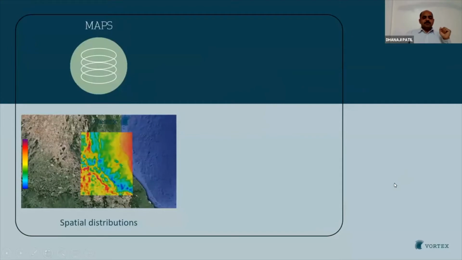Okay, going back to the last question, which was related to which is the best product for the bin and sector-wise wind information, we will be discussing the answer in this slide and the next slide. Okay, so let us have a look at the maps.